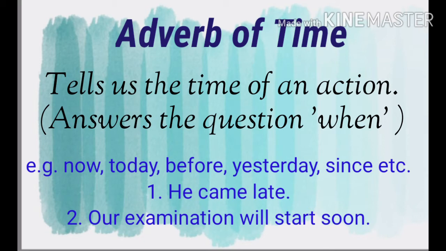Example number 1. He came late. In this sentence, the word late tells us the time of an action. So it's an adverb of time. And the second example, our examination will start soon. In this sentence, the word soon tells us the time of an action. So it is an adverb of time.